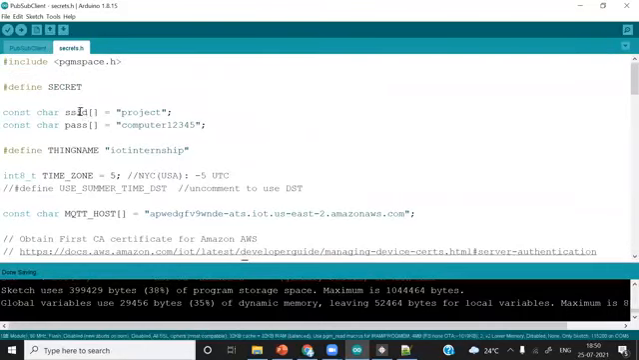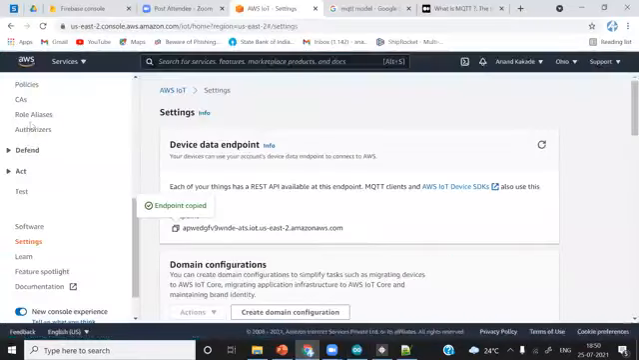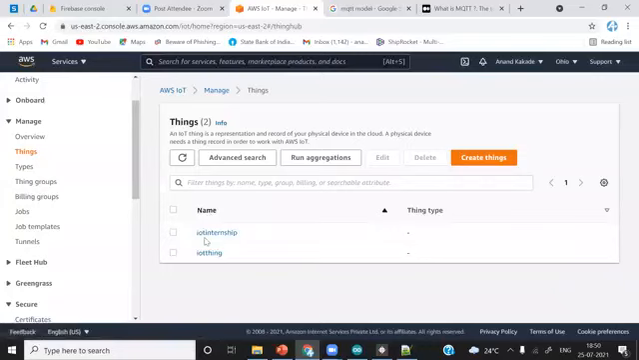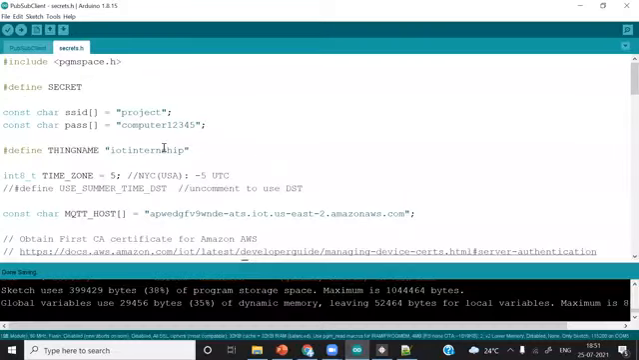We changed the credentials to whatever credentials we have for Wi-Fi. The thing name you can select from manage and things here. Go to manage and things. Okay, the list of things will be available. Just select whatever thing you want, then put it over here. After that, we changed the time zone from -5 to 5.